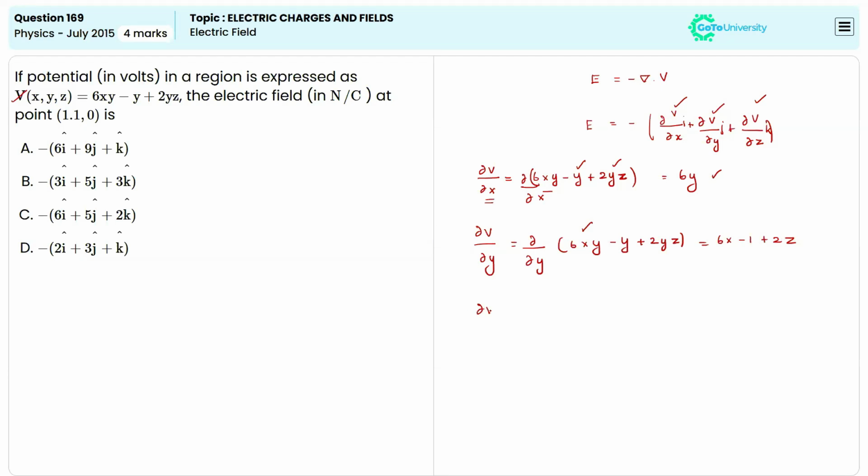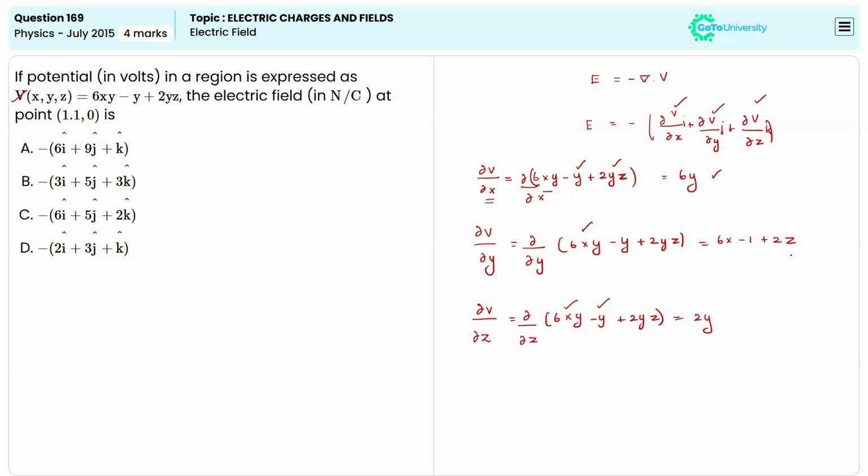And doing the same for z, dou V by dou z is dou by dou z of 6xy minus y plus 2yz. The first two terms don't have z, and the third term gives 2y, right?